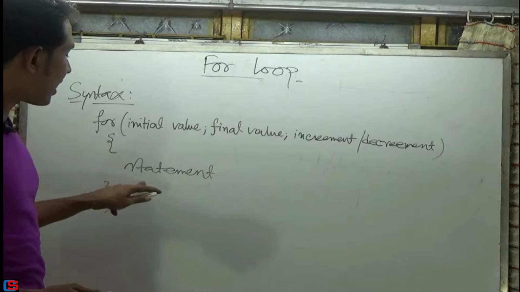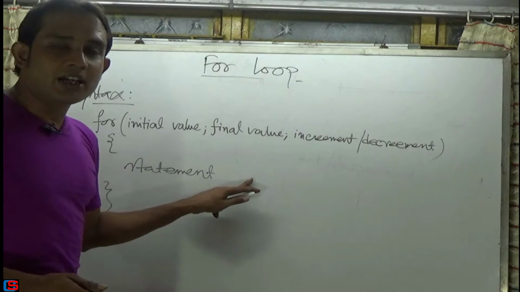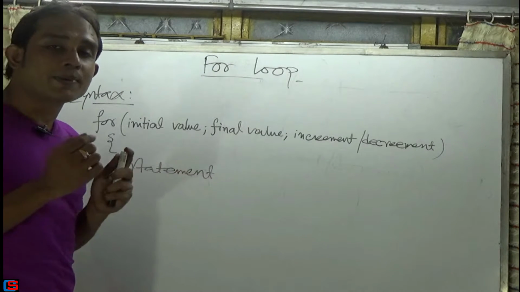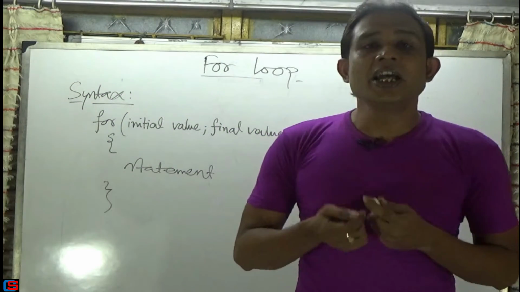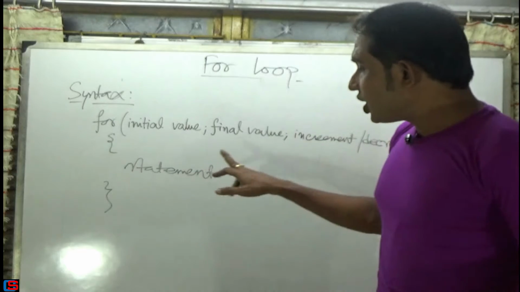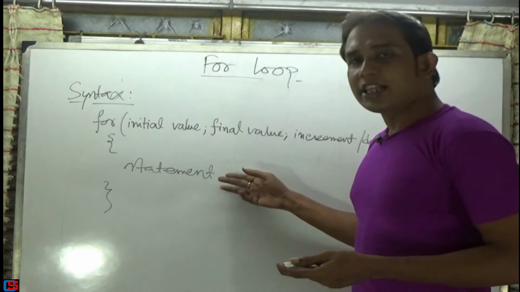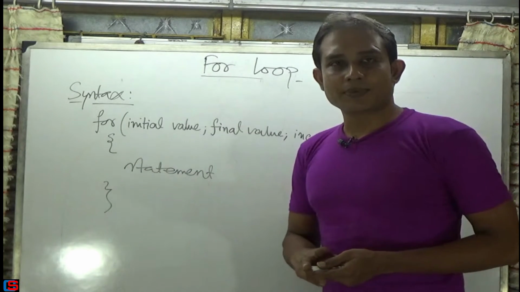Then give the opening brace and the closing brace, and within the opening and closing braces write down the statement. Here we write the statement which is going to repeat again and again. It means the statement which is actually iterated many times is written in this portion. So this is the syntax of the for loop.